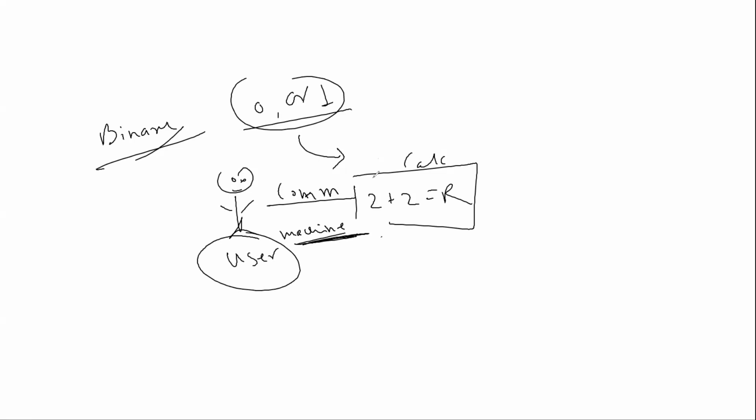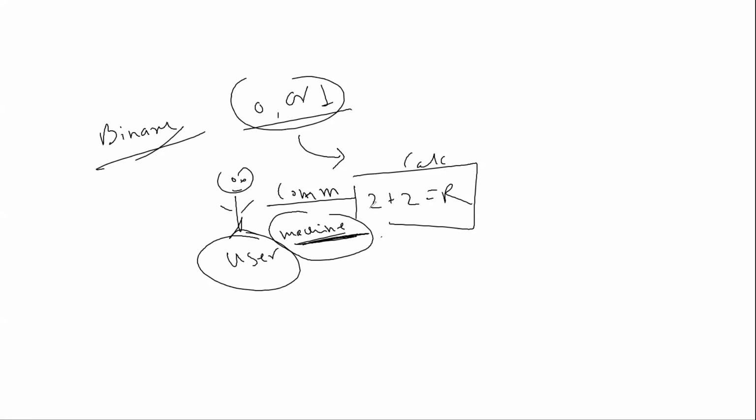So this user has to communicate with the calculator to get the output, in the form of machine level language, which is the very first language in this industry. This machine level language is nothing but 0 and 1.